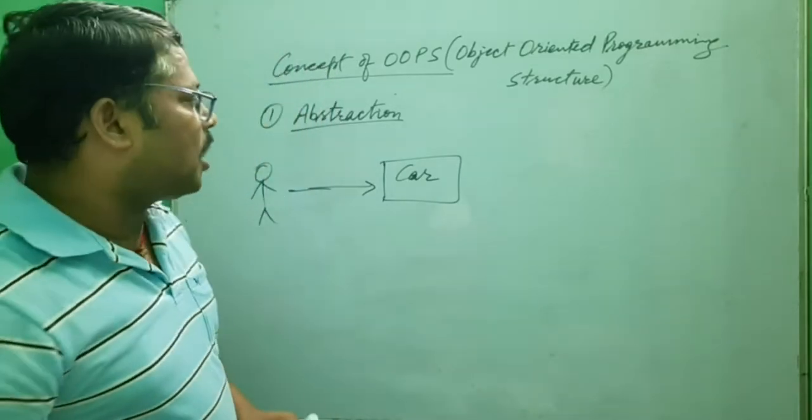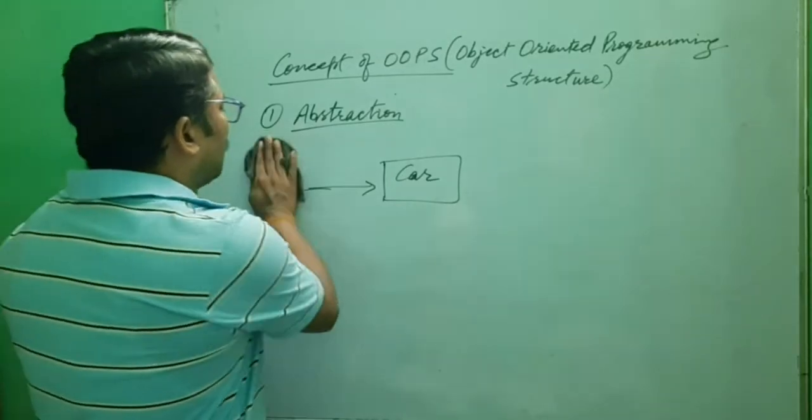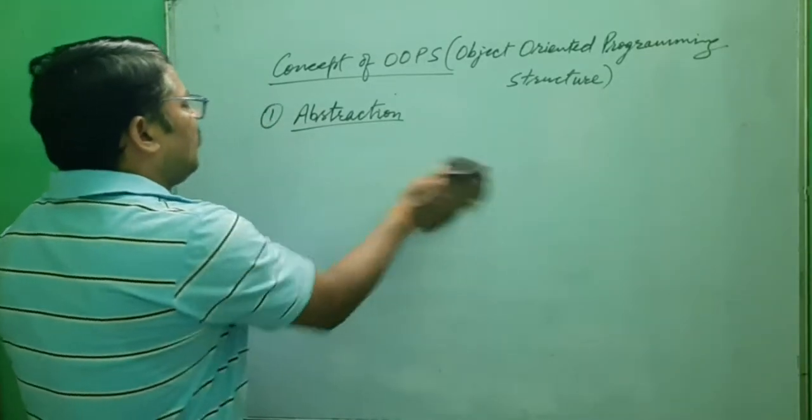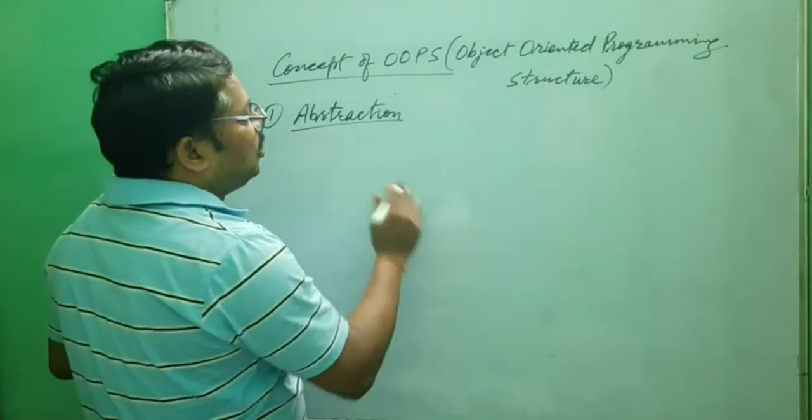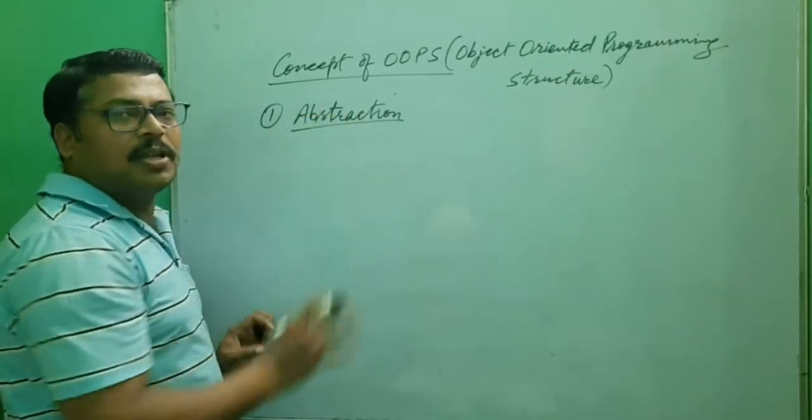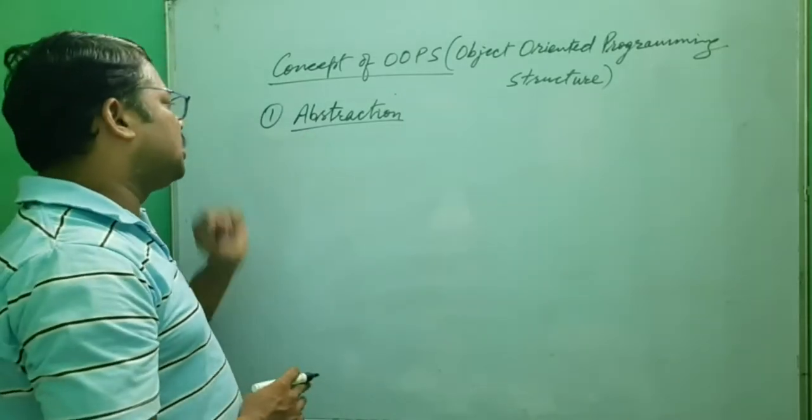Suppose in a Java program you implement some program for a particular section and you write the program this way, exposing only what is needed. That is known as abstraction, that is known as data abstraction.